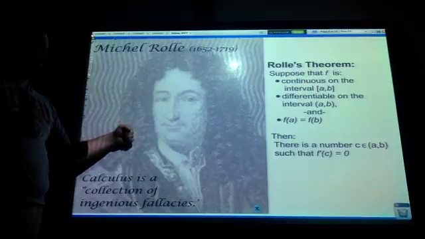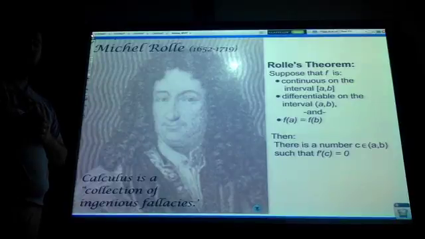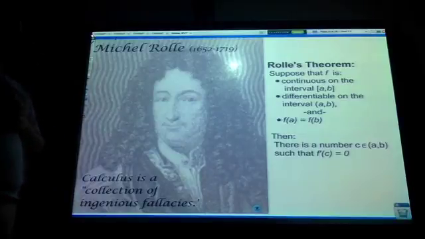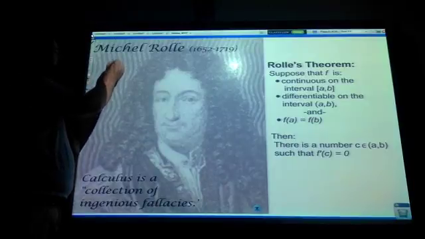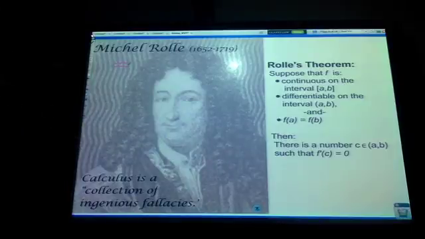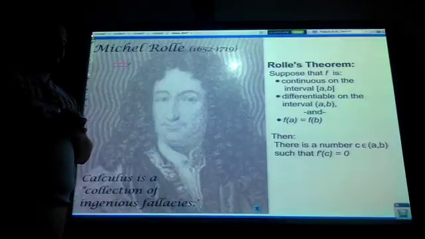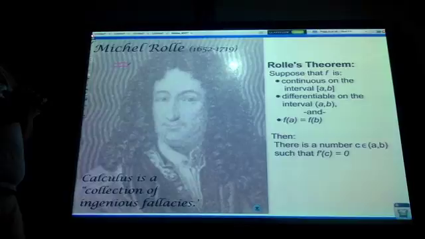A little bit of background about him. He grew up poor, had an elementary education, but then educated himself and became a great mathematician, working for the government and in the military. He's probably the reason why we use this symbol for equals, the two horizontal bars. Somebody else came up with it, but he really popularized it in his notation. All right, that's enough about him. Let's get to Rolle's theorem.